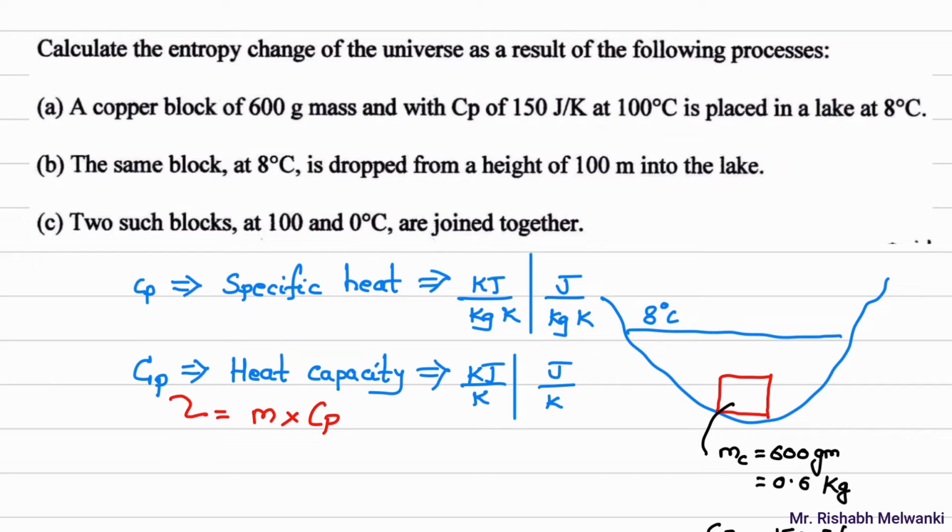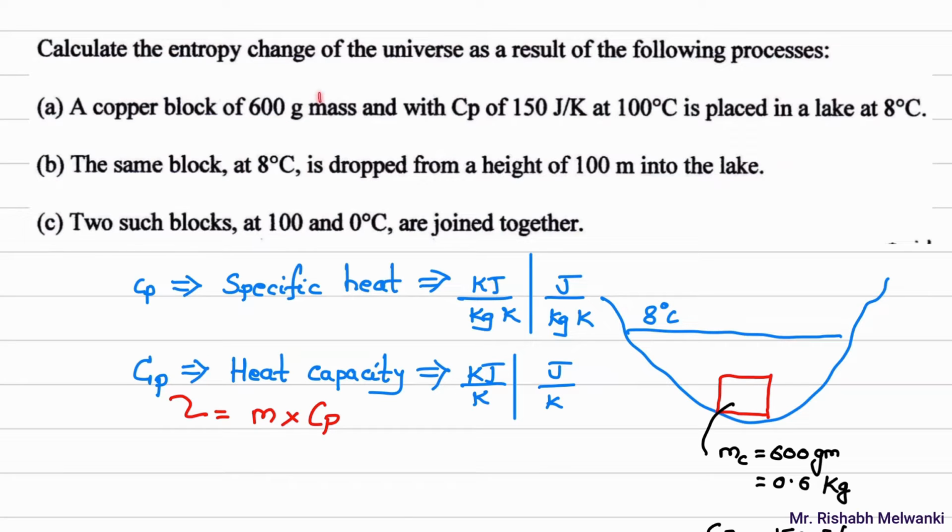This is very important to understand, otherwise in the formulas, where we have m, Cp, log and some ratio, if m Cp is there, don't multiply m for this Cp, because this Cp is specific heat where mass is already considered. Here the mass is given just to confuse you.